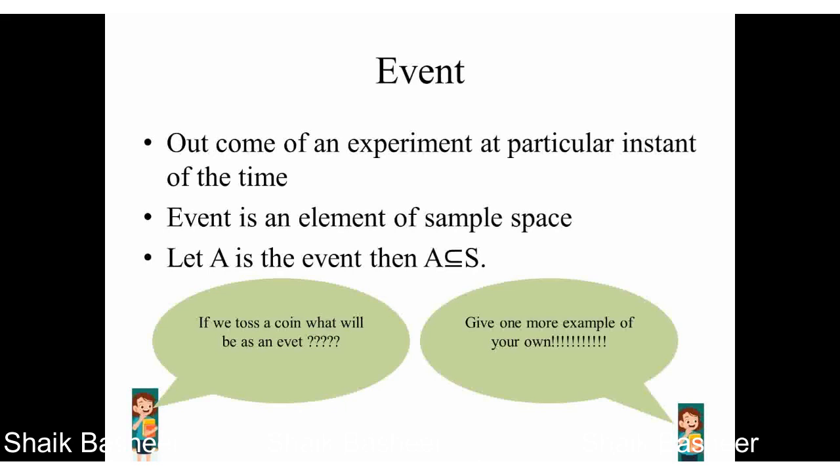Simply, if you are throwing a dice, then only one outcome is going to appear at a particular time, and that is either 1 or 2, 3, 4, 5, 6, any one of the corresponding outcomes. So that is named the event. Similarly, if you write an exam, we expect either fail or pass. Only one outcome is expected over there. It is named an event.